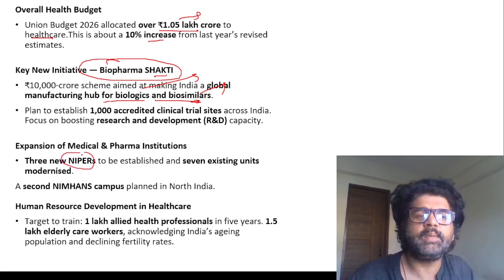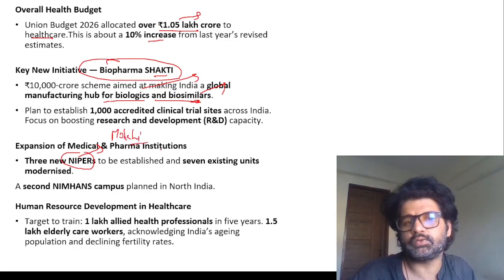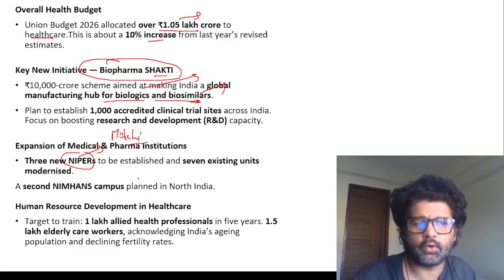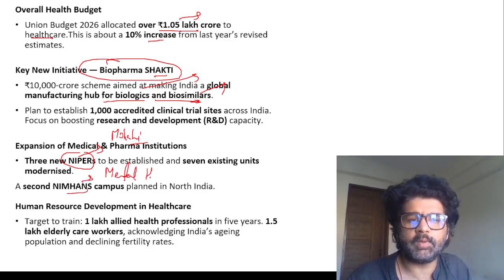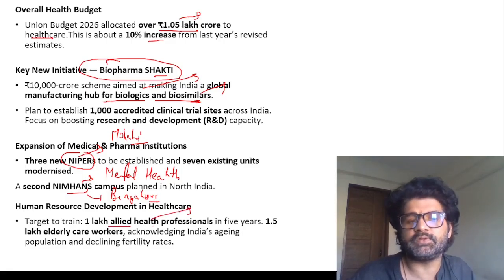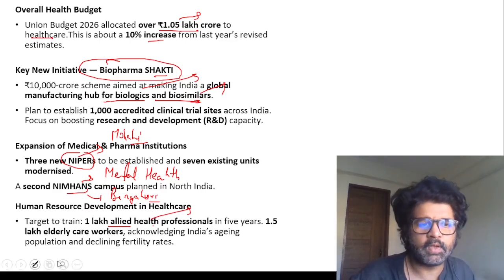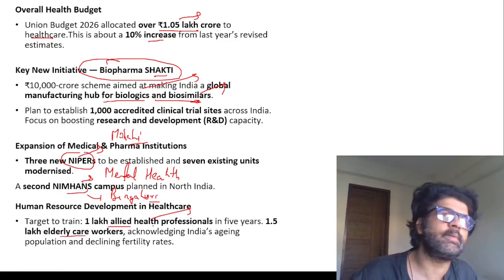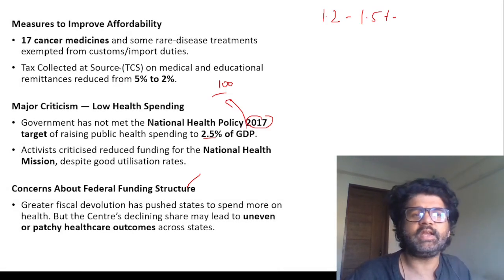Then NIPER. NIPER is pharmaceutical research. So there is one NIPER in Mohali. So pharmaceutical research, drugs and all. NIMHANS is related to mental health. There is only one NIMHANS in India, that is in Bangalore. So they are focusing on NIPER and NIMHANS. 1 lakh allied health professionals, who will help doctors and nurses, your physiotherapists, etc. 1.5 lakh elderly care workers, because our population will age now. Aging population will increase.